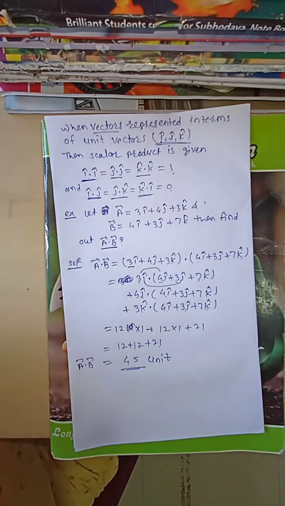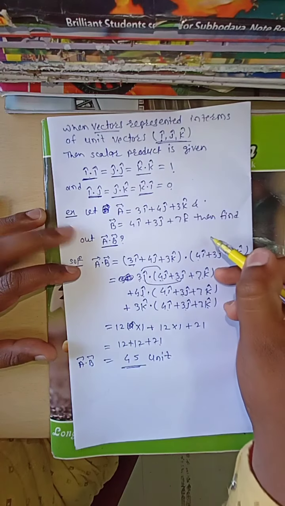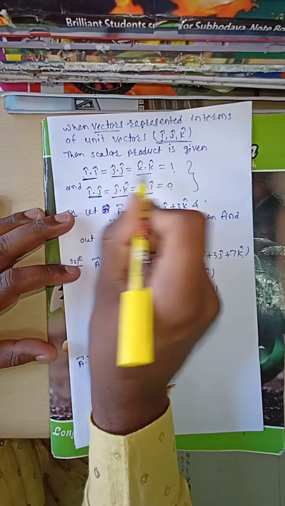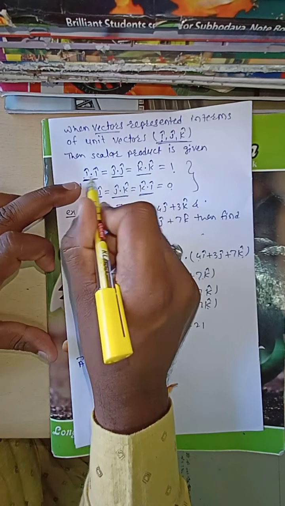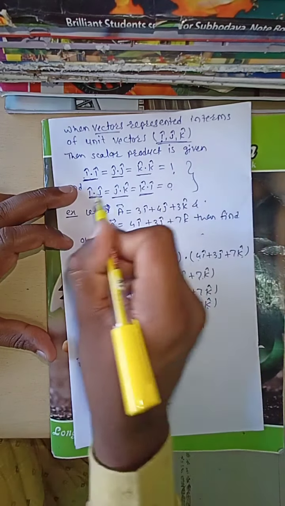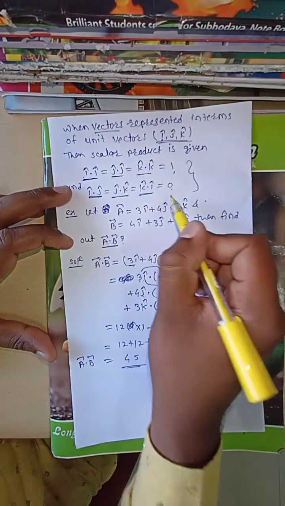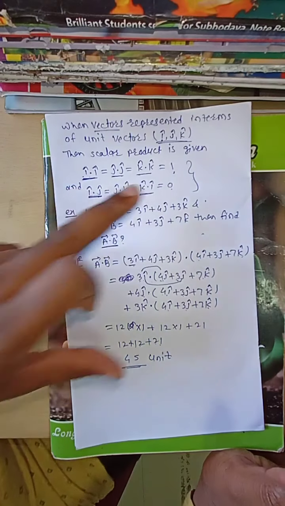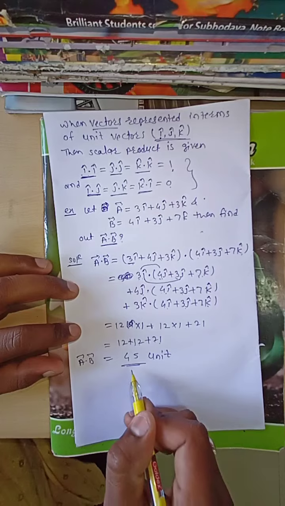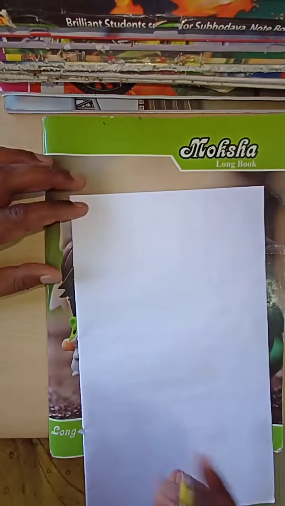This is one example and its application. This is the basic thing. In that case, a bar dot b bar is 45 units.